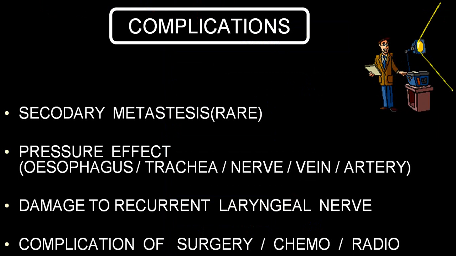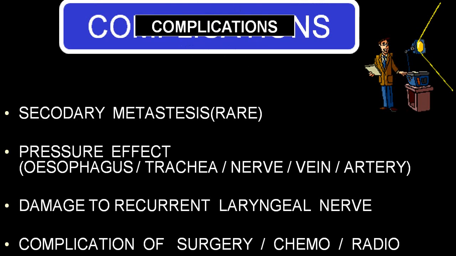Pressure effects are quite common in a multinodular goiter or in a malignancy. Also common in the case of Riedel's thyroiditis. Esophagus, trachea, recurrent laryngeal nerve, vein, artery can be involved. Very frequently the recurrent laryngeal nerve can be involved because of pressure, or very commonly post-operatively. You can have a complication because of surgery or while doing FNAC or while giving chemotherapy or radioactive iodine treatment. All this can be there.